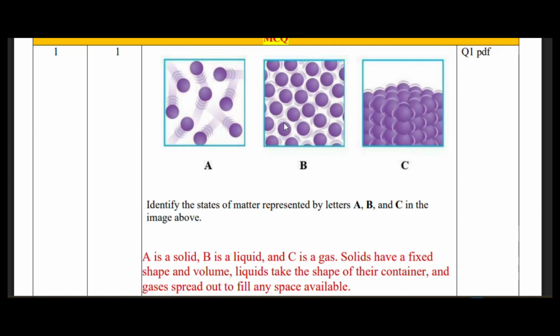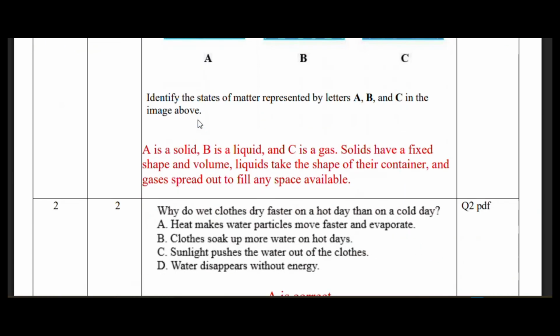So that's one difference. The second difference is the space. In the solid, the space between the particles is very small. The liquid has a little bit more, and the gas particles have a lot of space between them. The solid particles move very slowly. The liquid particles move a little bit faster. The gas particles move very, very fast. So this is the main difference. You should be able to identify the states of matter.